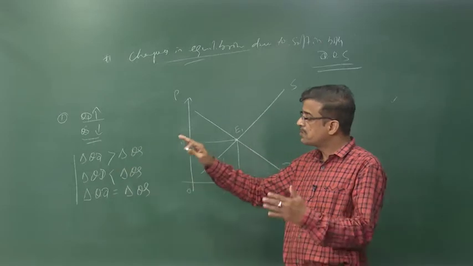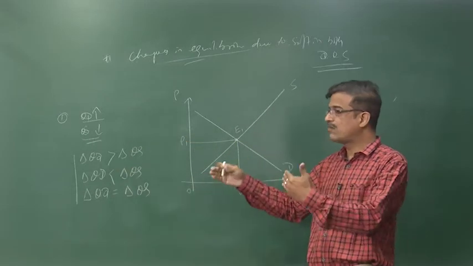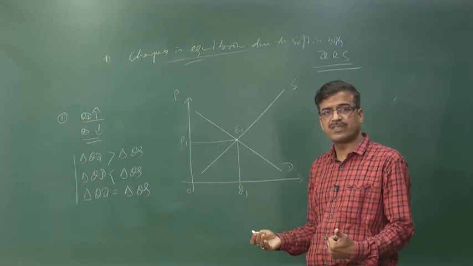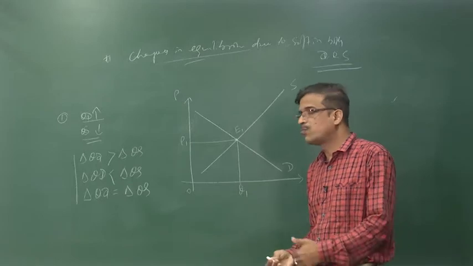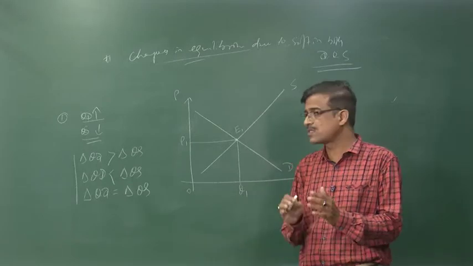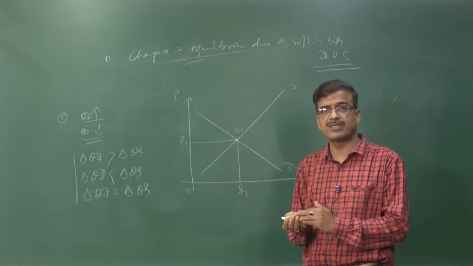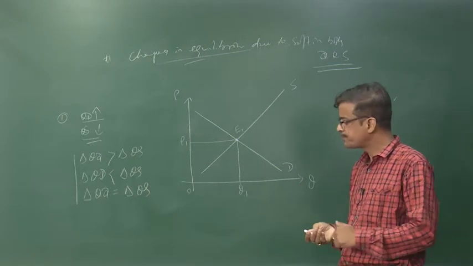First, if the rise in demand is more than the fall in supply. In the second case, the reverse of it. And in the last one, both change in the same direction, that means the changes are the same. How does it put some impact upon the equilibrium price and quantity? Let us start with the first.